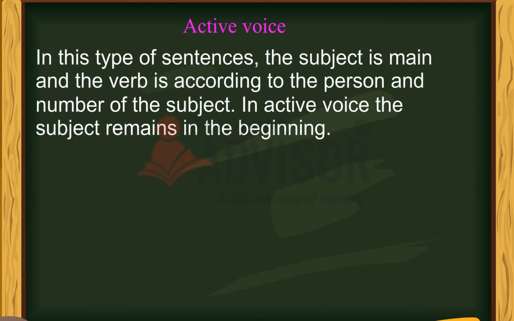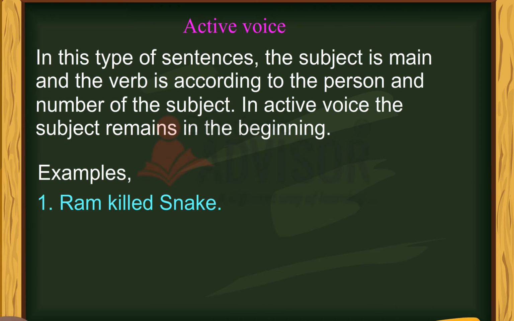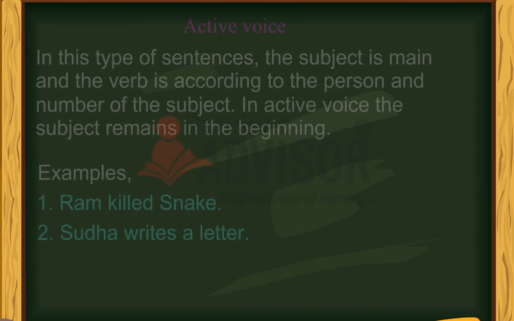Active voice. In this type of sentence, the subject is main and the verb is according to the person and number of the subject. In active voice, the subject remains at the beginning. Examples: Ram killed snake. Sudha writes a letter.